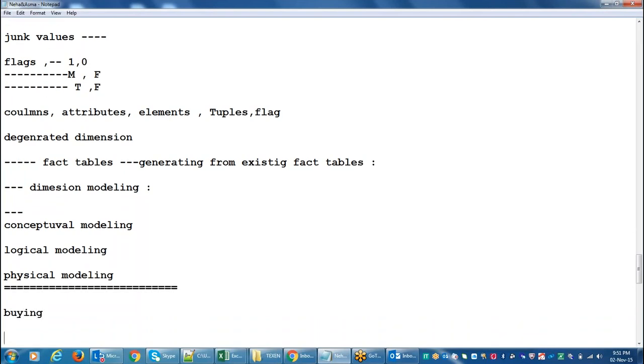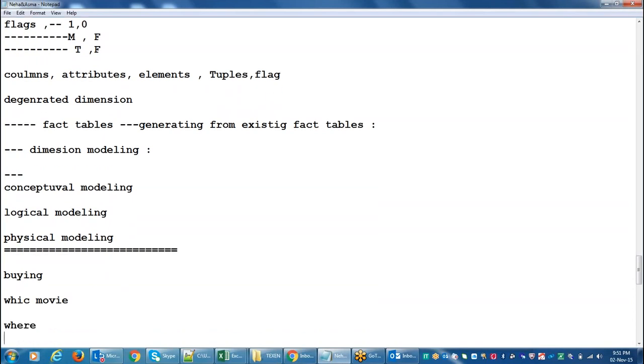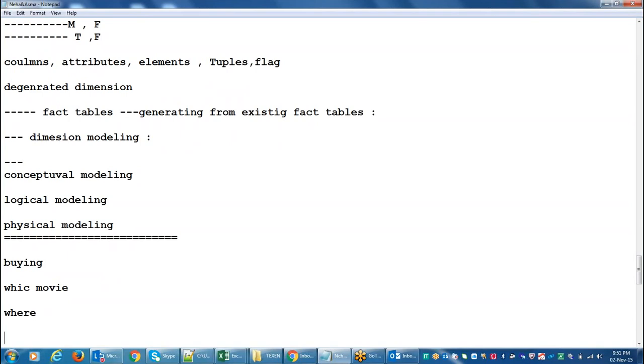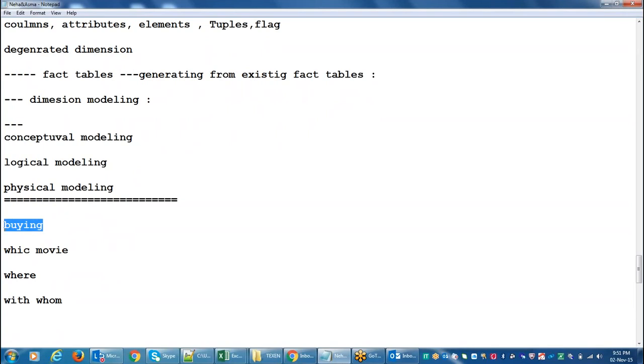And then which movie, right? Where we have to go. And then with whom we have to go: with friends, family, or colleagues. First we decide which movie we have to go to, where we have to go, and with whom we have to go.